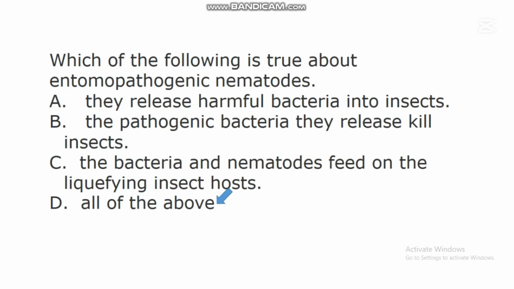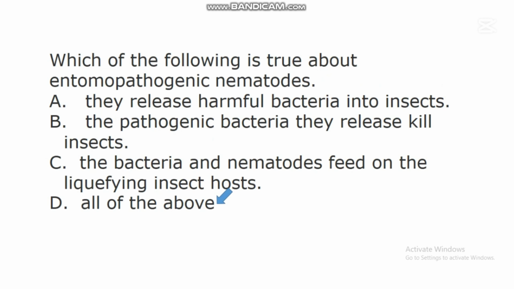The pathogenic bacteria they release will now kill the insect. And studies have shown that because these entomopathogenic nematodes maintain a mutualistic relationship with this bacteria, after the death of the insect host, the bacteria and nematode will now feed on the liquefying insect host.